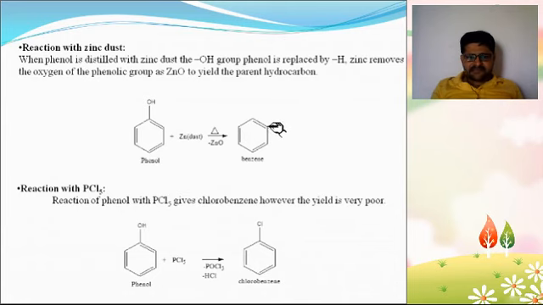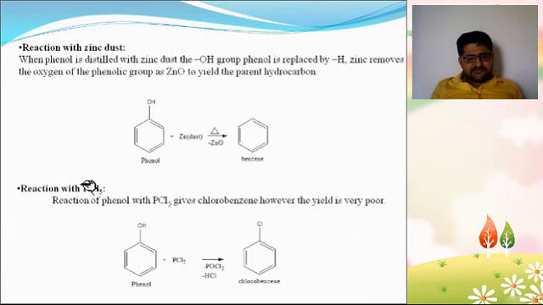Next one, reaction with zinc dust. So phenol reacts with zinc to give benzene. That is, phenol is distilled with zinc dust and the hydroxy group of phenol is replaced by hydrogen, and zinc removes the oxygen of the phenol as zinc oxide to yield the parent hydrocarbon.